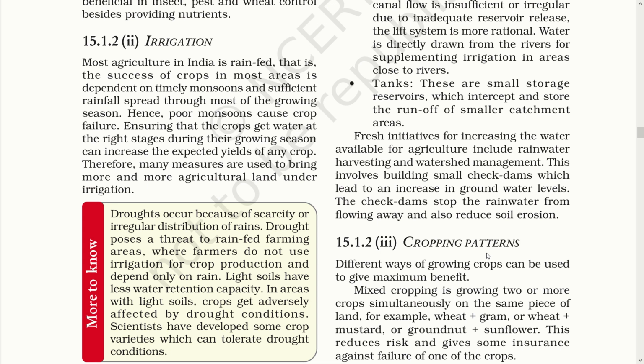The first cropping pattern is called mixed cropping. Here, it requires a set of two different crop varieties. In this pattern of cropping, we can have a farmer planting two types of crop in the same piece of land. The two crops are chosen in such a manner that one does not interfere in the growth of the other. For instance, if wheat and gram are grown together in the same field, the nutrient that wheat depends on will be different from those of the gram.